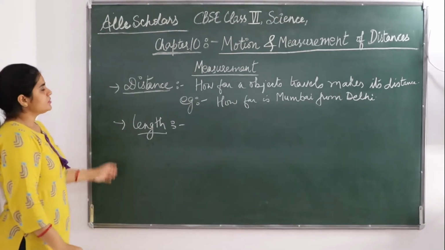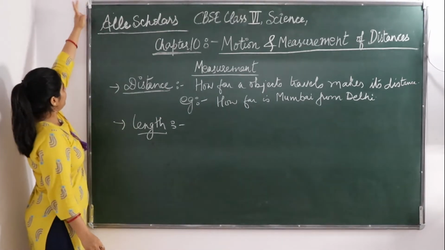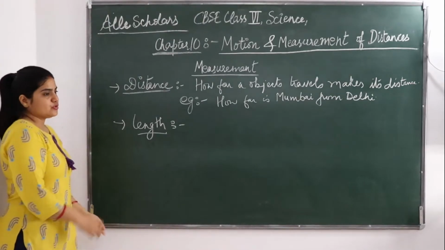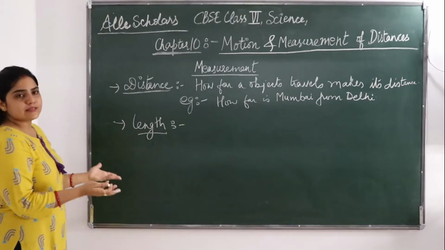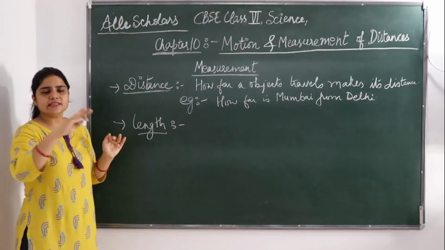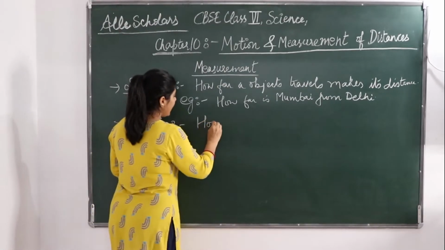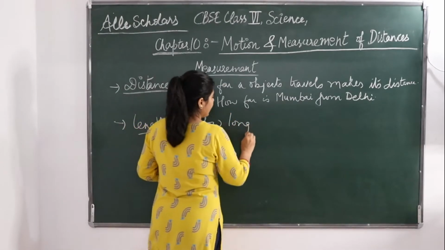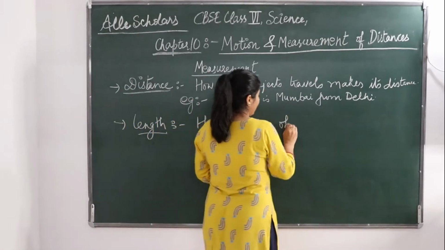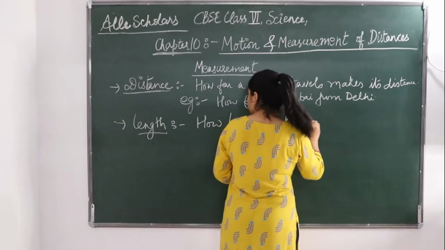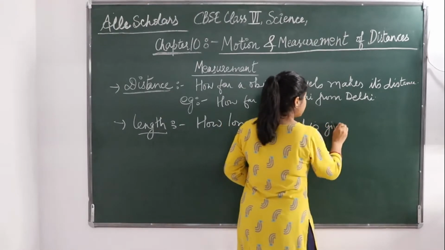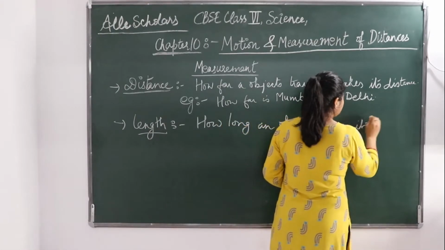So how long an object is gives its length.